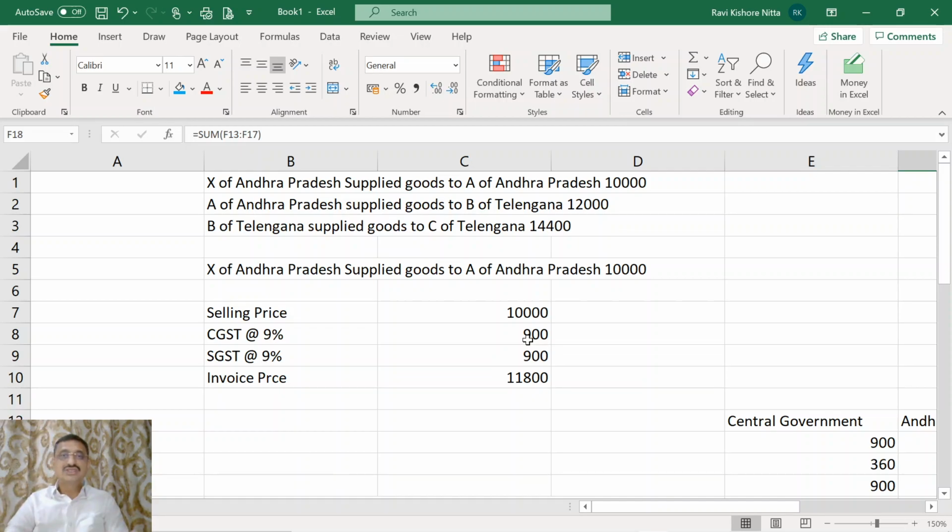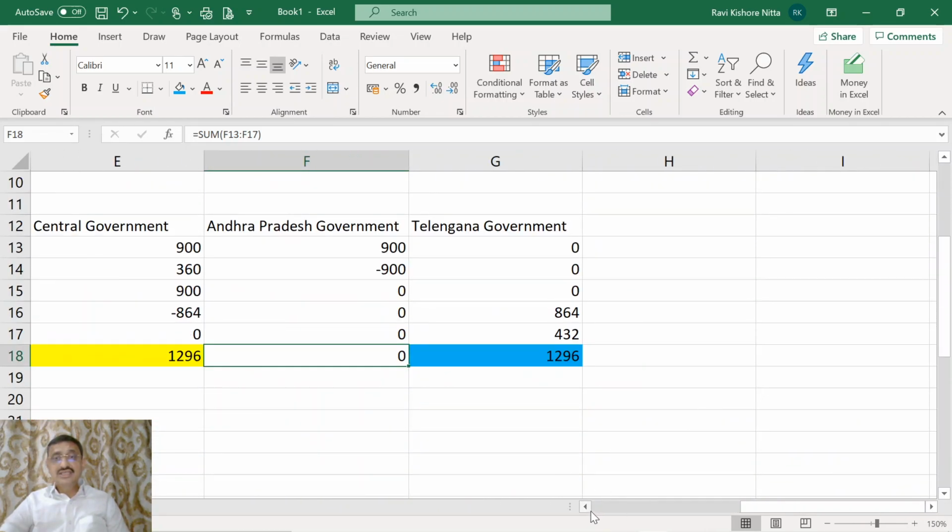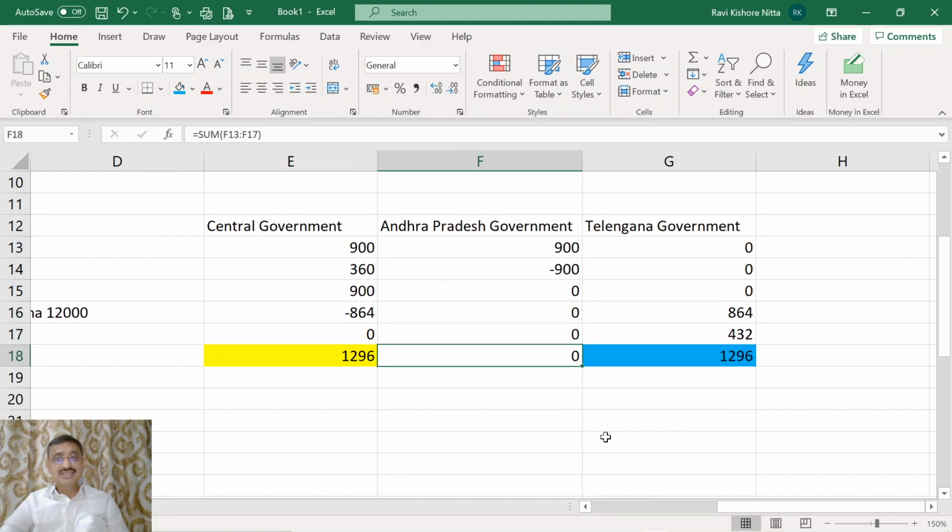B bought the goods in Telangana, B sold the goods to C of Telangana. So ultimately the goods were consumed in the state of Telangana. Thereby, GST being a destination based taxation, the amount of tax went to the state of Telangana.